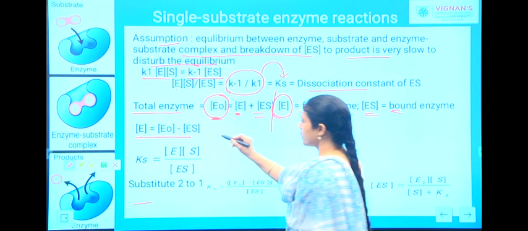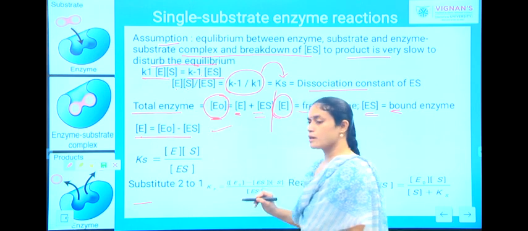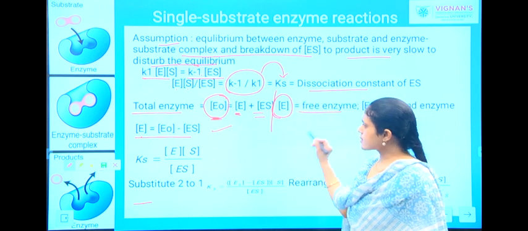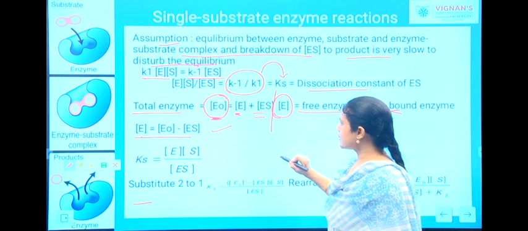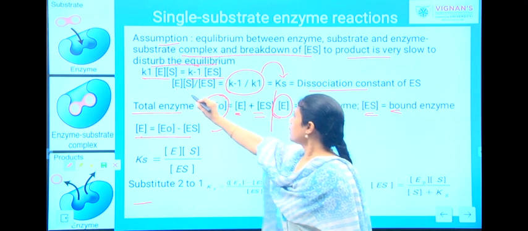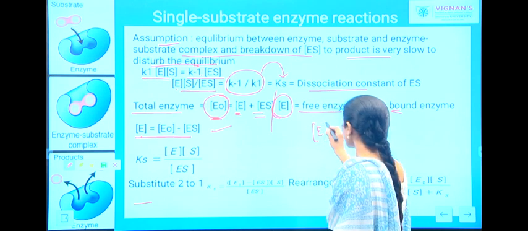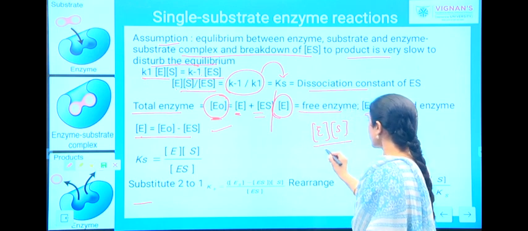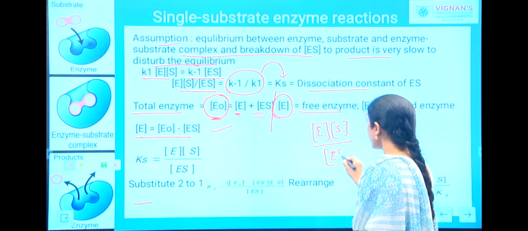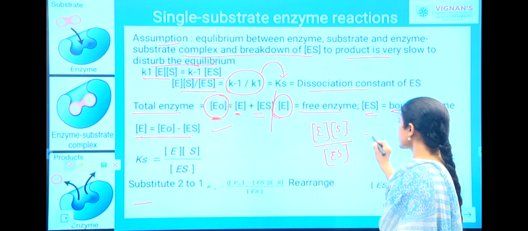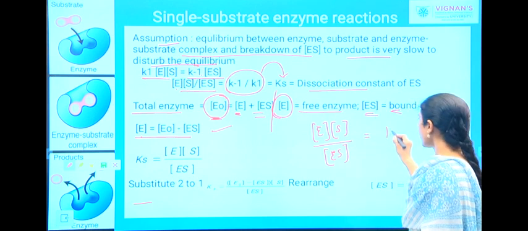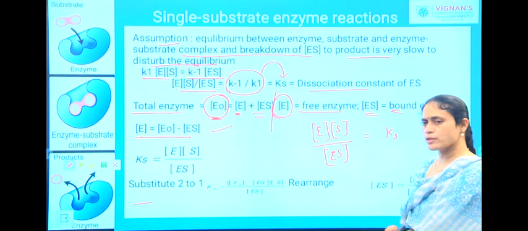Just let us consider this particular equation. Here you know that the concentration of enzyme and the concentration of substrate divided by concentration of enzyme substrate complex is designated in the form of Ks, which is your dissociation constant.